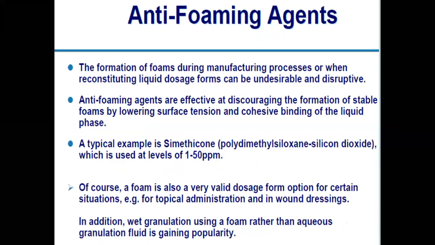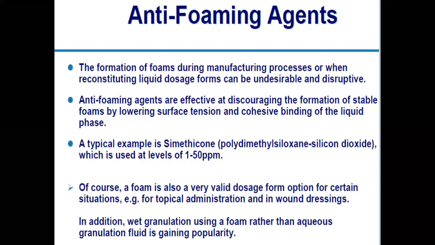Then anti-foaming agents are there. Now anti-foaming agents means, as the name indicates, foam. When foam is produced, that foam may cause disturbance in your preparation. So to avoid the formation of foam, we are using anti-foaming agents. Most of the time when we are preparing emulsions, foam may develop, because in the emulsion we are adding the emulsifying agent or the surface acting agent.